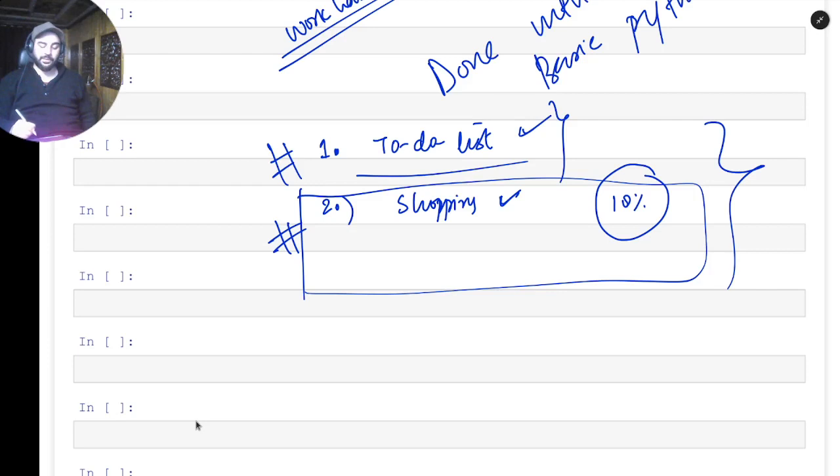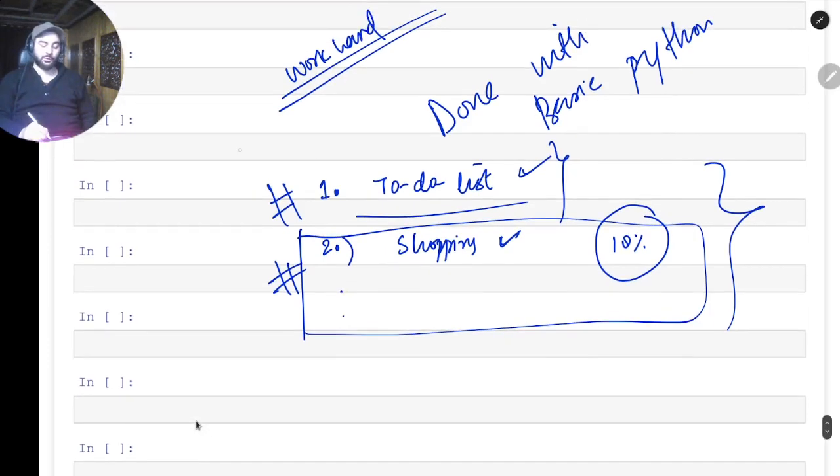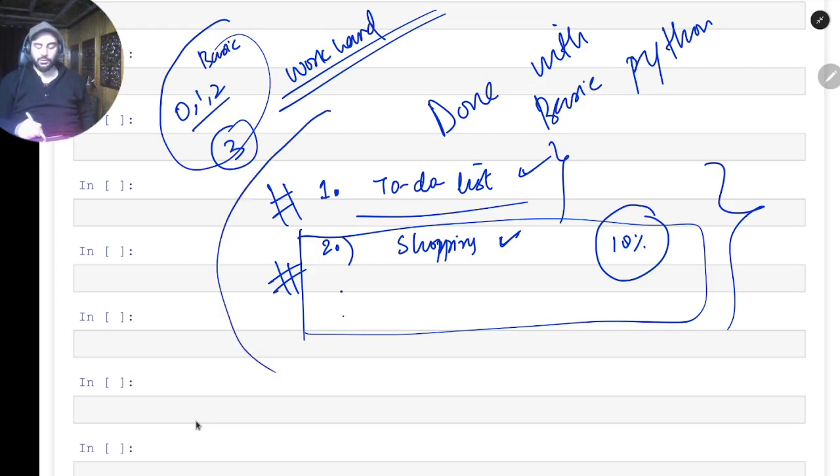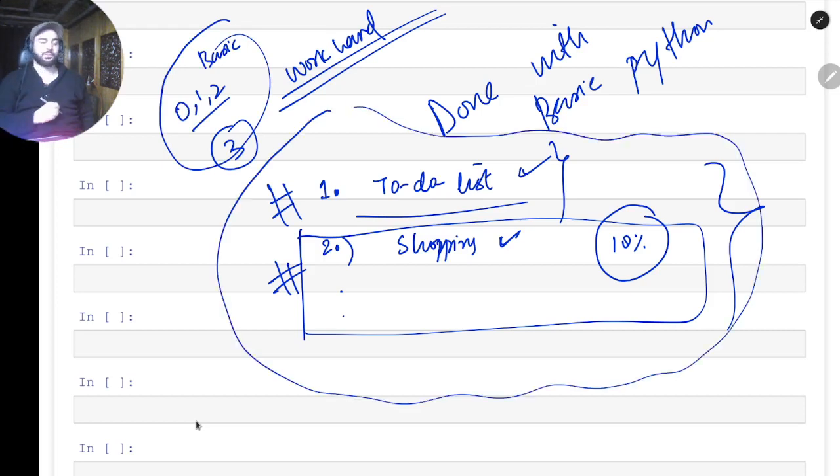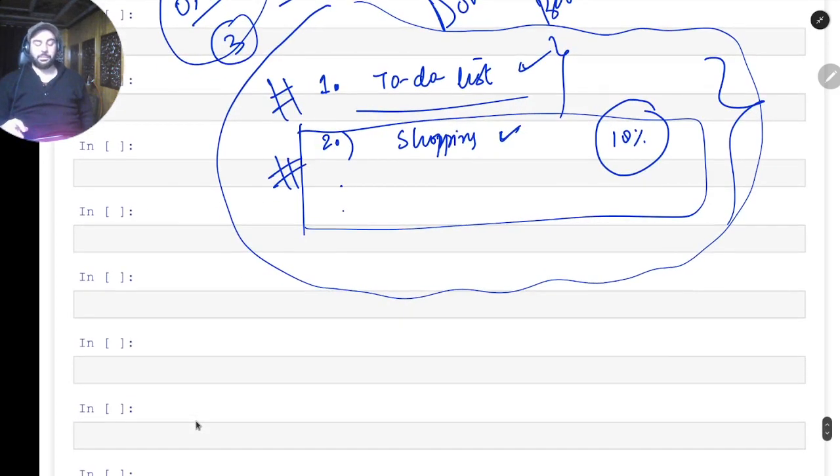So these are two projects. Finally, as of now, we are thinking of other two projects, but for that you have to do your, I think, 3 assignments: 0, 1, and 2. So these will be basic assignments which will just brush up the basics that we have studied, and after these basics are done, then we can do this modularization code, and we can make 2 or 3 projects on Python. Then we'll wrap up Python, and then we can also move into machine learning and stuff. Am I clear with this?